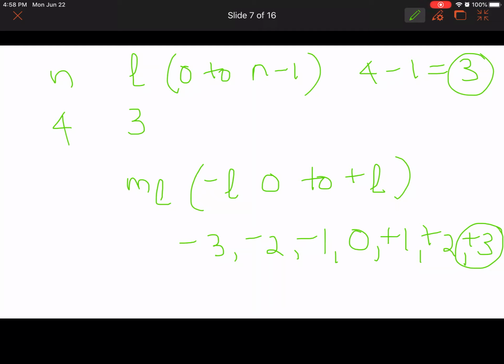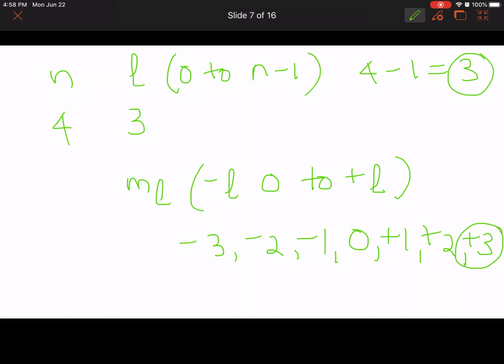And then E: the number of orbitals in a given f subshell is 7. That's true, right? We have L equals 3, which is an f orbital. So f subshell: 1, 2, 3, 4, 5, 6, 7. That's correct.